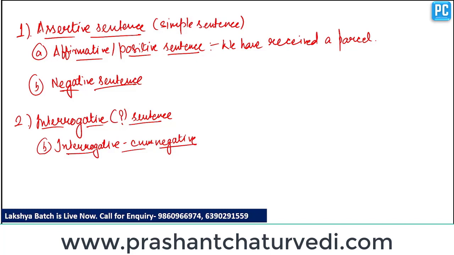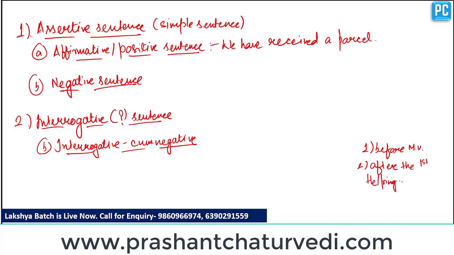Clear? There are two types of uses of the adverb of negation, that is not. The first use is that we can use it before the main verb. Here MV is the main verb. And the second is that we can use it after the first helping verb.